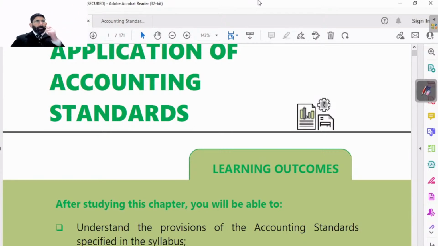Priyanka, Anuradha, AS26 intangible asset has also been done. So is there any doubt in those AS, whatever we have covered? Otherwise, we have to go for AS22.